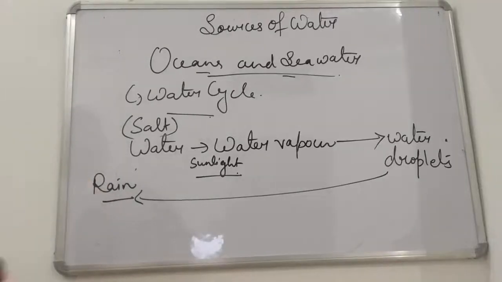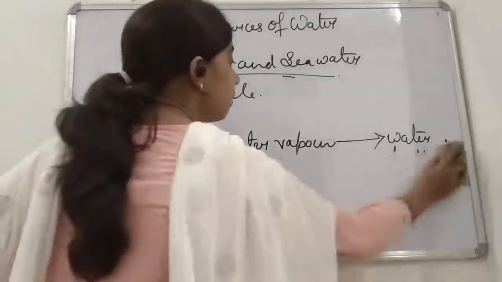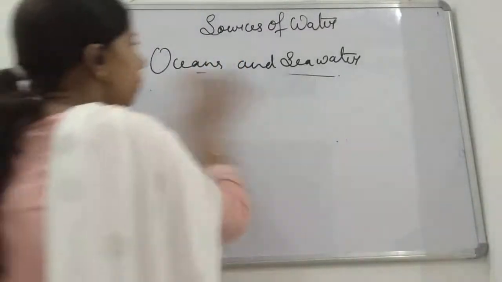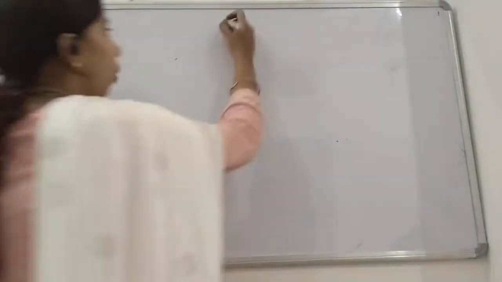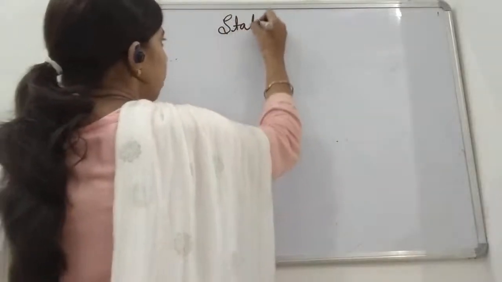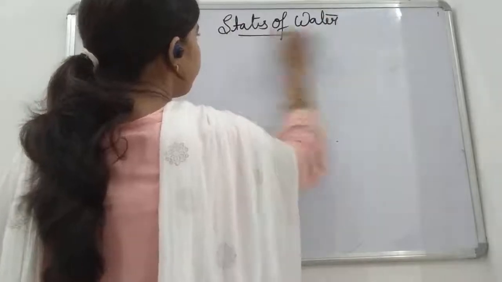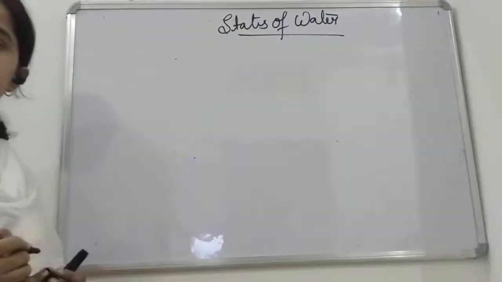Now we will understand another term, that is the states of water. We studied the sources of water, that is, from where we get the water. Now we will talk about what are the different states of water. So what are the different states, students?